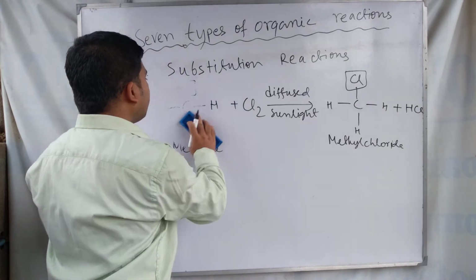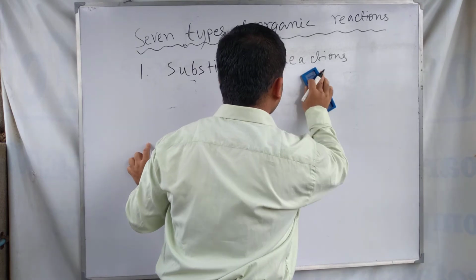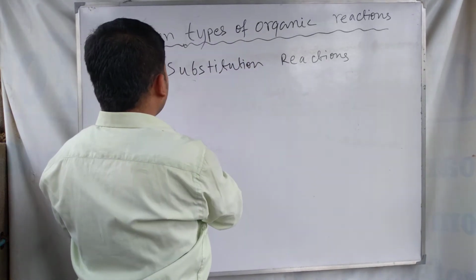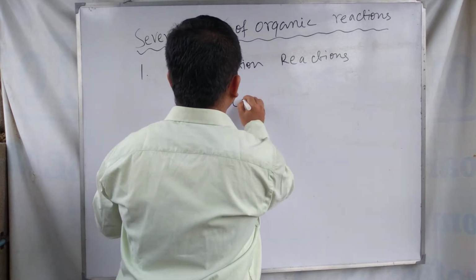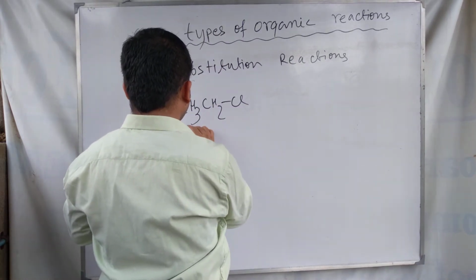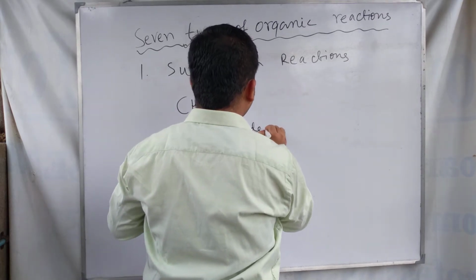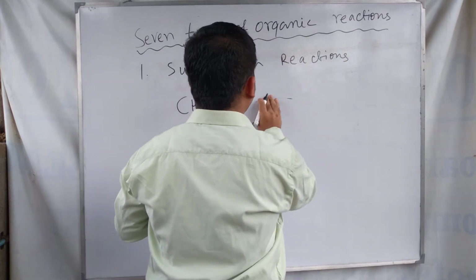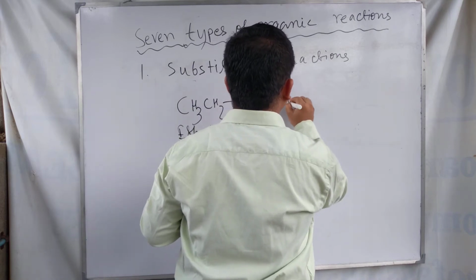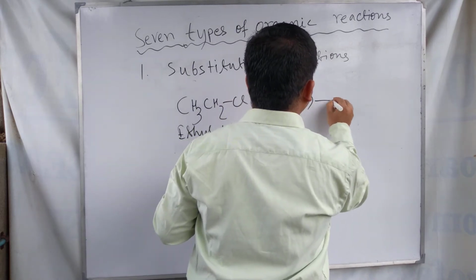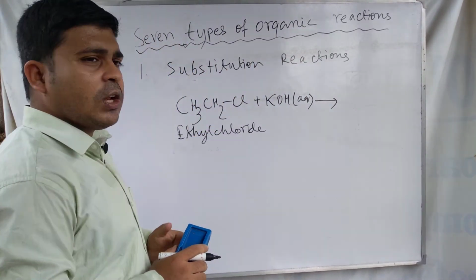We can take another example of a substitution reaction. Suppose we take ethyl chloride, and we mix ethyl chloride with aqueous potassium hydroxide, KOH.